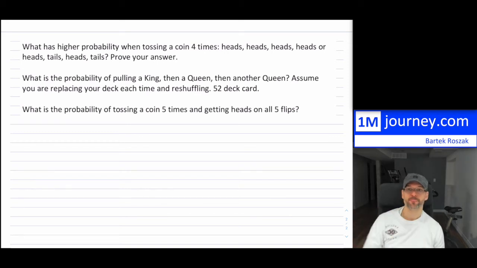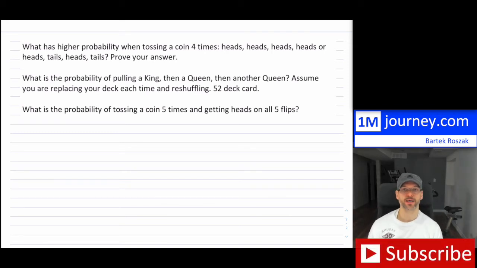All right, let's begin. So this is part 1, some probability examples. First example: what has higher probability when tossing a coin 4 times? Heads, heads, heads, and heads, or flipping it 4 times and receiving heads, tails, heads, tails.